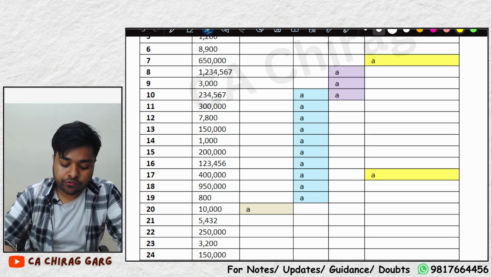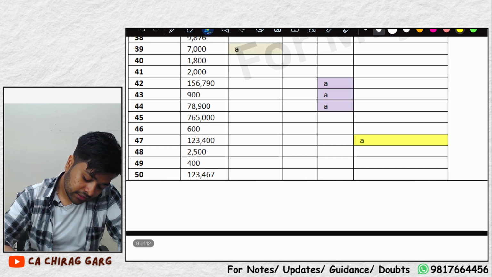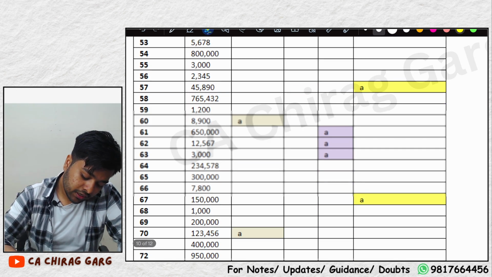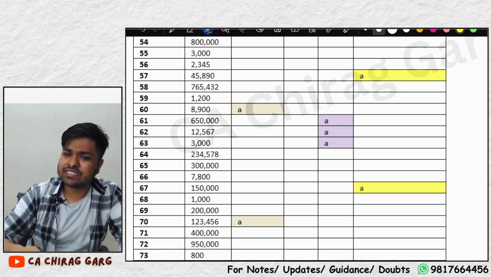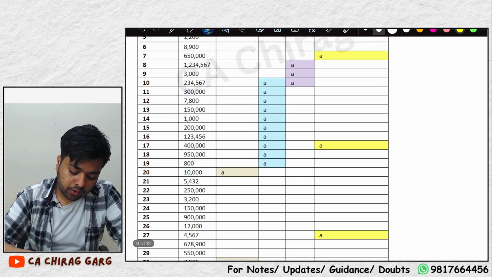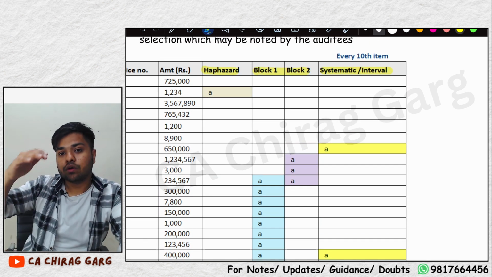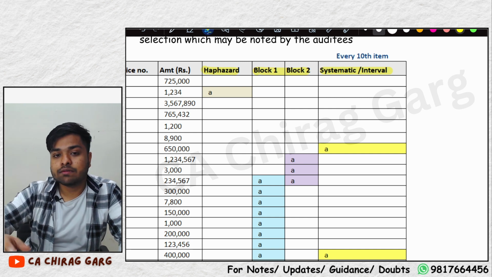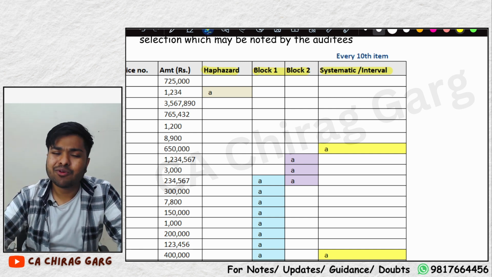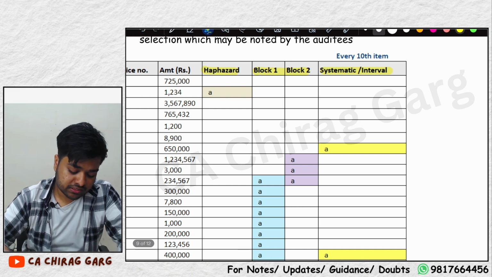Instead of doing that, we can select 7, 8, 9 and 42, 43, 44 and so on, in blocks of 3. Understood? This is how we can reduce the risk of selecting only one item or all the items from a specific thing. Block sampling is very rarely used, only in exceptional circumstances.